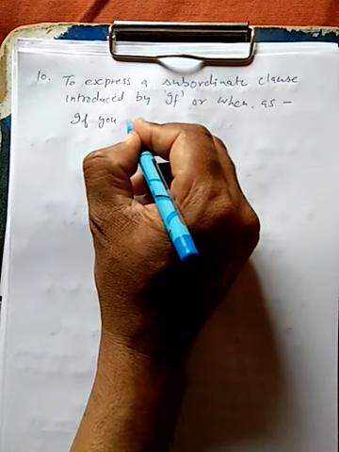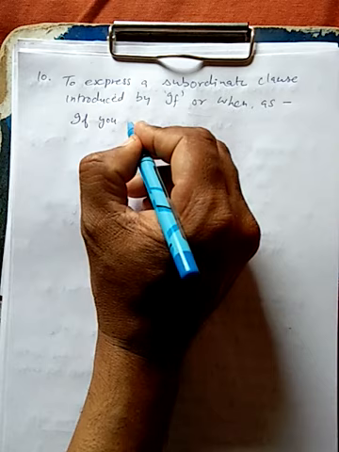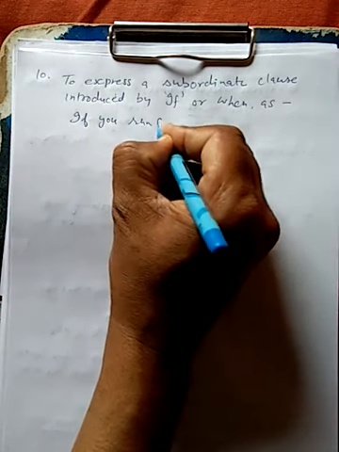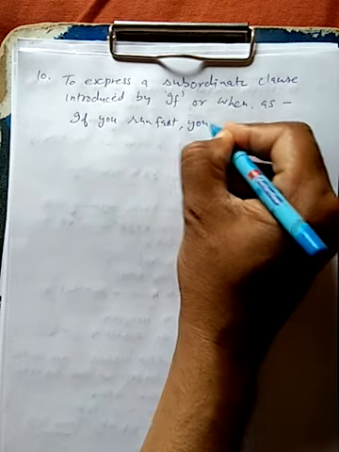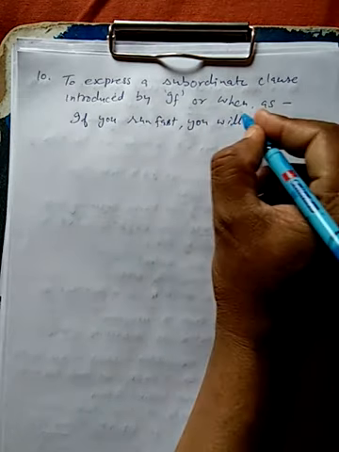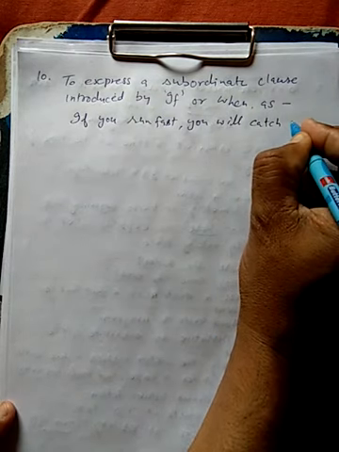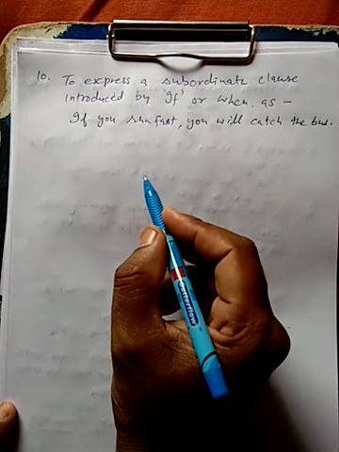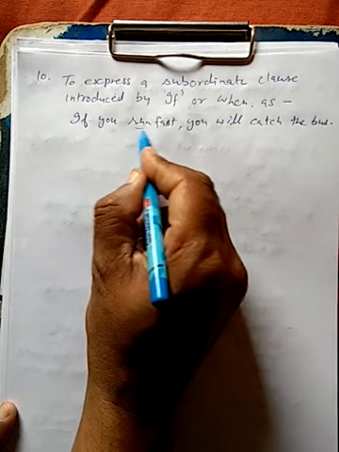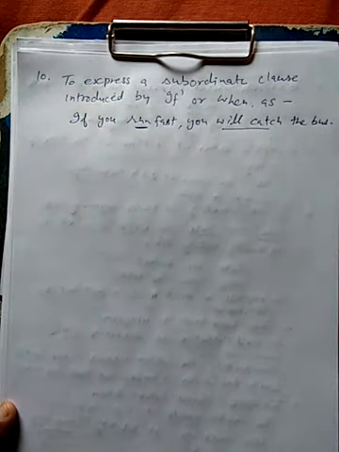If you run fast, you will catch the bus. So it is called the open condition, in which in the if clause we have to use the first form, and in the main clause will plus first form will be used.